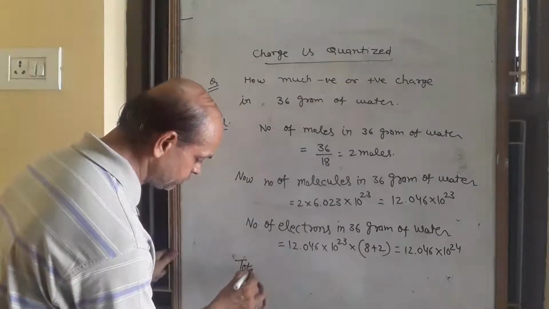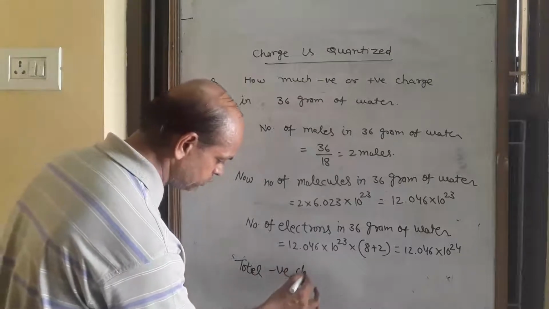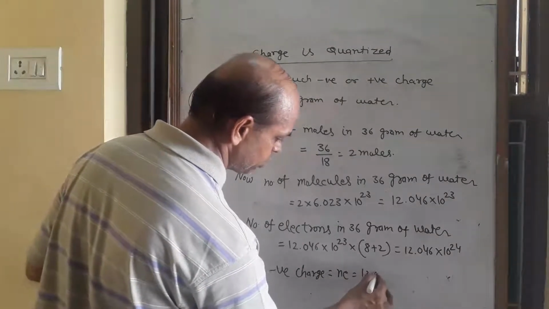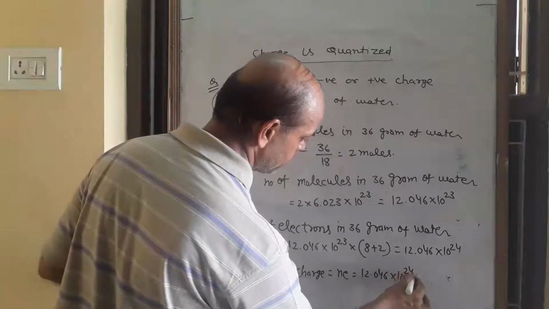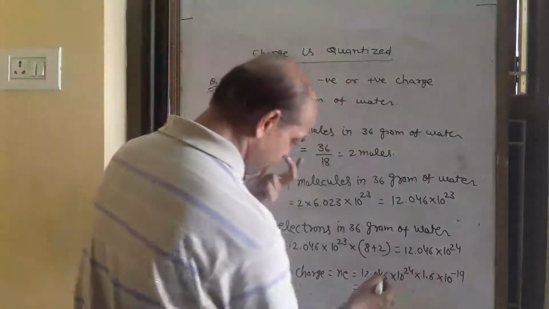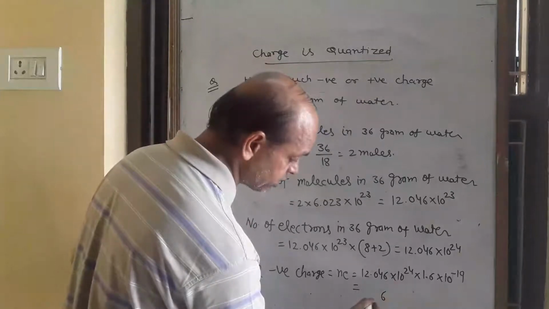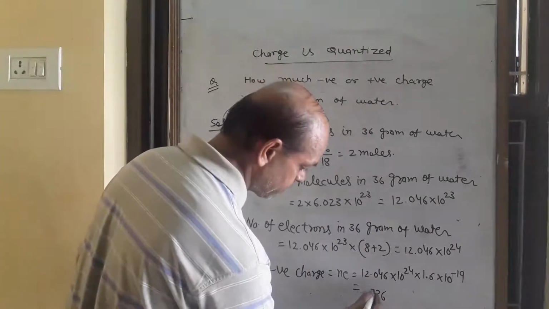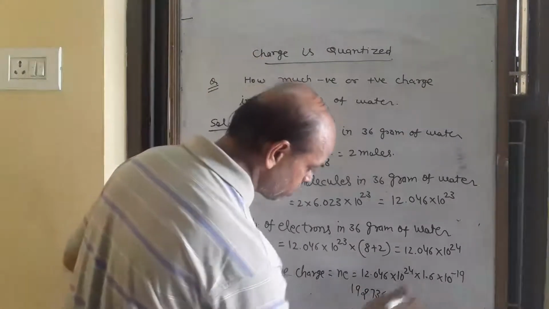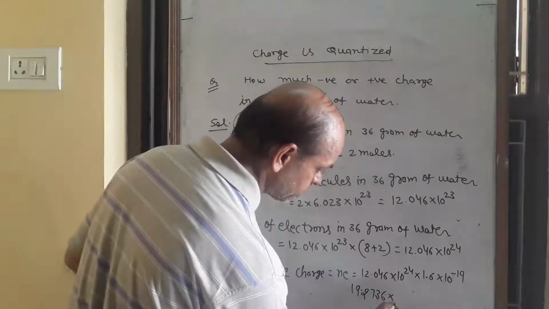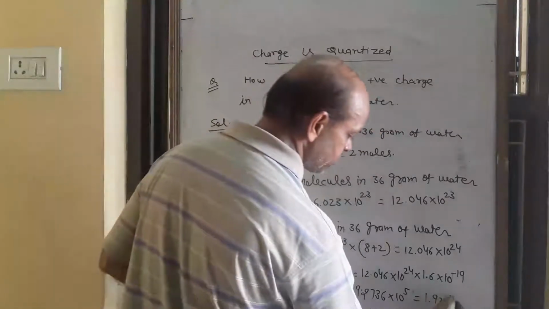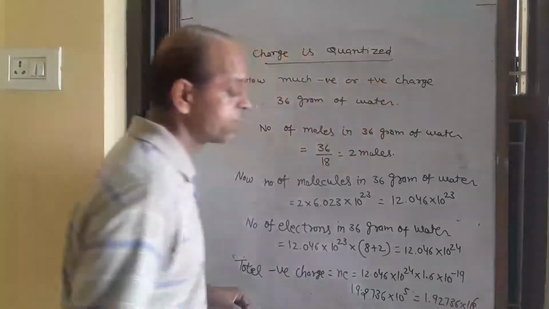Total negative charge equals Ne, means 12.046 into 10 to power 24 into 1.6 into 10 to power minus 19, and that is 19.2736 into 10 to power 5, or 1.92736 into 10 to power 6 coulomb.